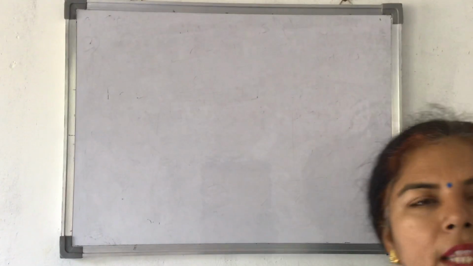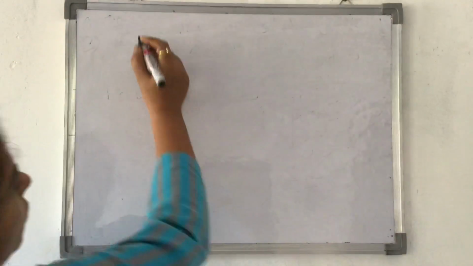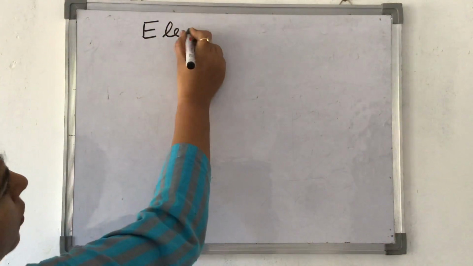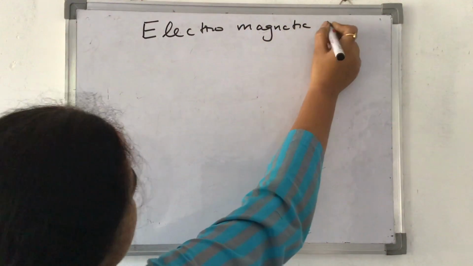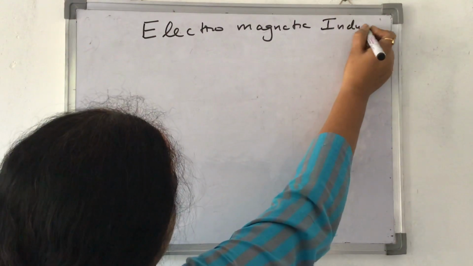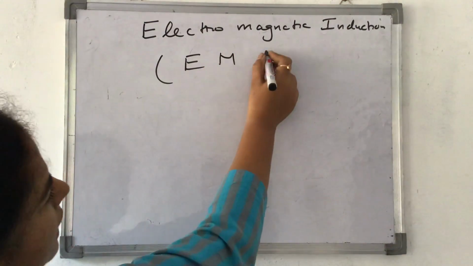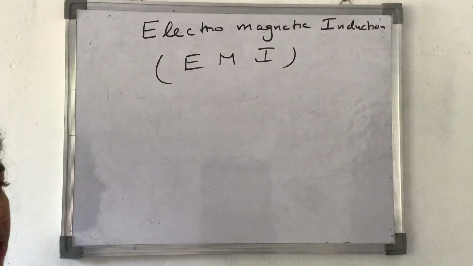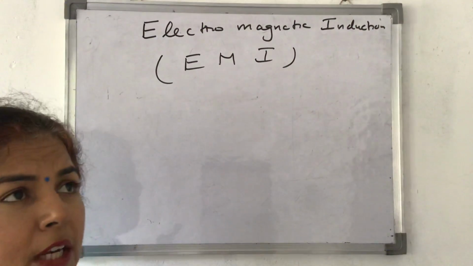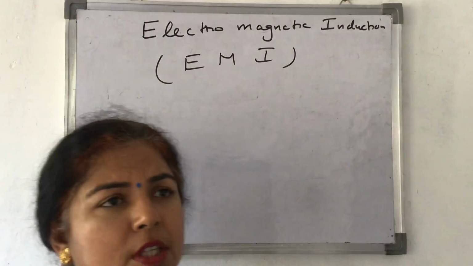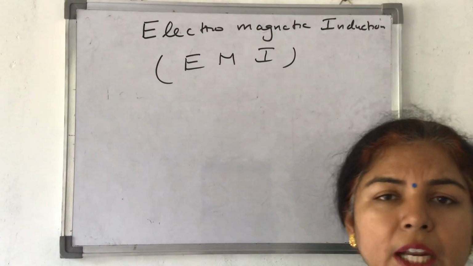Welcome to all in the first lecture of electromagnetic induction. Yes, it is most commonly called by science students as EMI, electromagnetic induction. The word itself has two things in it, electro and magnetic, and the third thing is induction. In the first unit of class 12 physics, we were studying electrostatics.